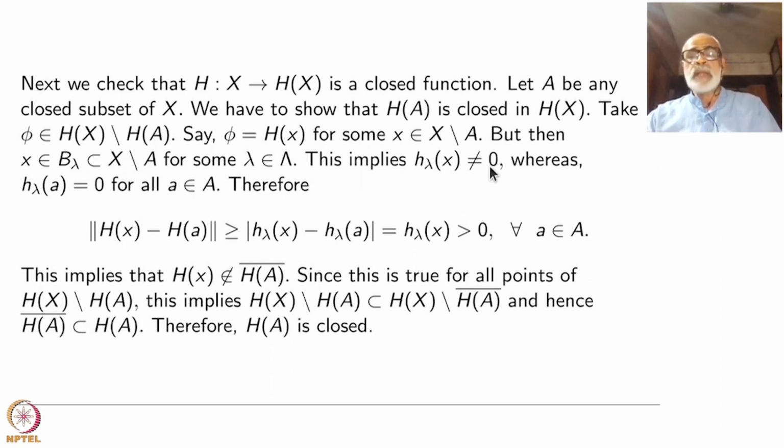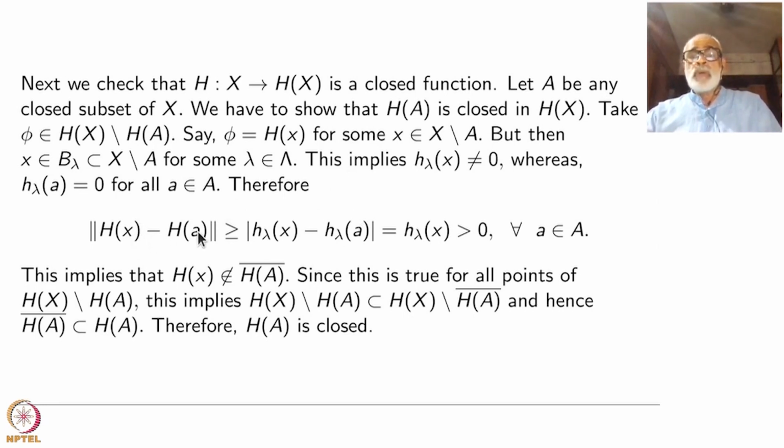So that automatically implies h lambda of x is not 0, whereas h lambda of a will be 0 for all a inside A. The precise set of non-zero elements are inside B lambda, so outside X minus A, for all a it will be 0.